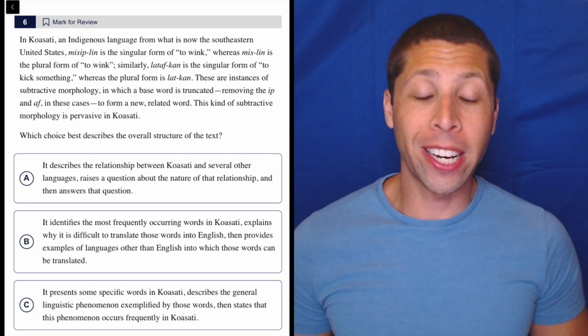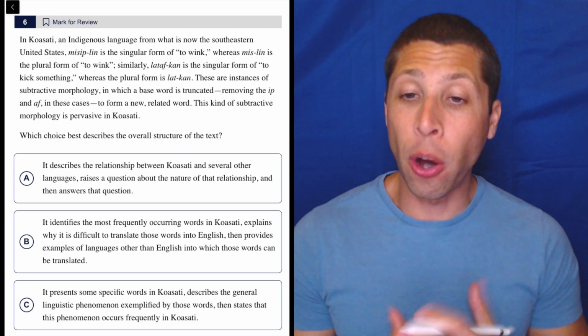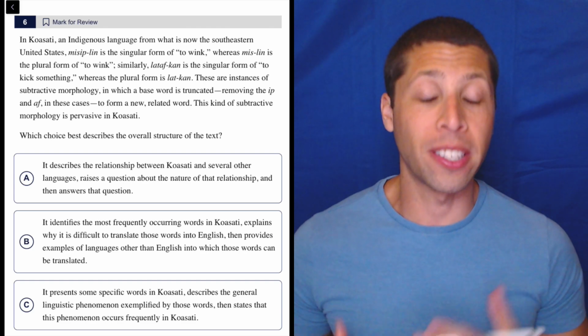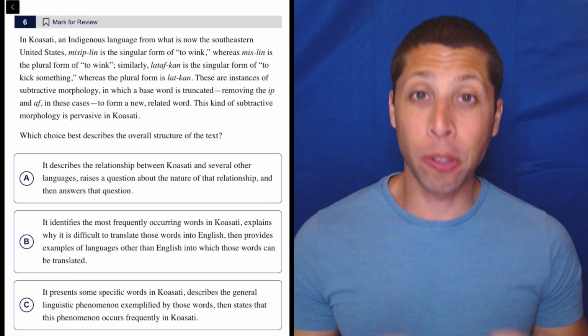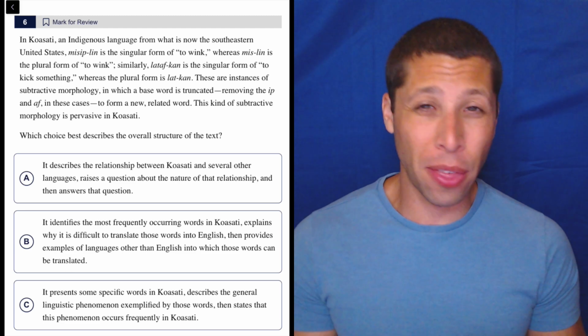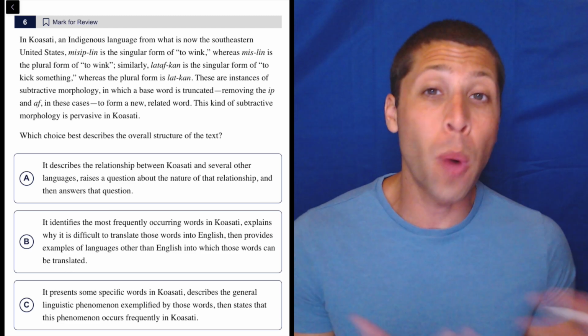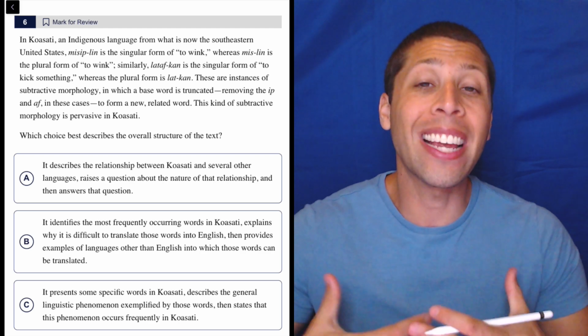This passage is such a great example of something I say all the time. Don't get bogged down in weird words and complicated ideas. It's not those proper nouns, it's not those specific things that the passage seems to be about that the question is going to be about. It's about what they say about those things.